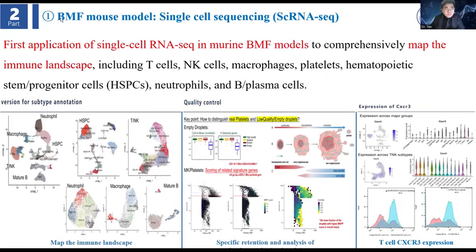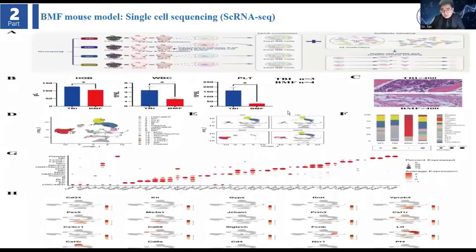We go to the first part, the BMF mouse model single cell sequencing. This is the first application of this method in murine BMF models to comprehensively map the immune landscape, including many different kinds of cells.